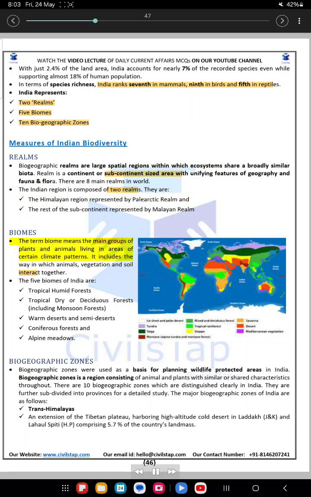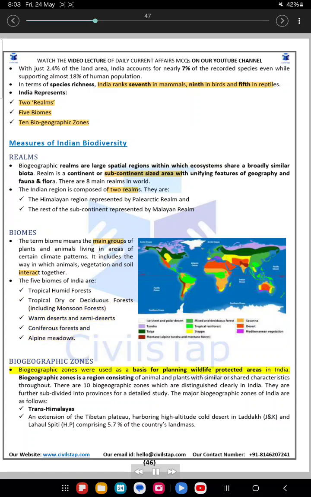The term biome means the main groups of plants and animals living in areas of certain climate patterns. It includes the way in which animals, vegetation and soil interact together. The 5 biomes of India are tropical humid forests, tropical dry or deciduous forests, including monsoon forests, warm deserts and semi-deserts, coniferous forests and alpine meadows.